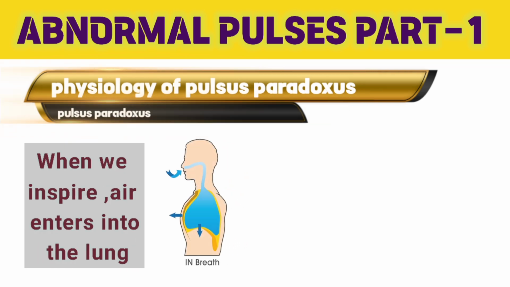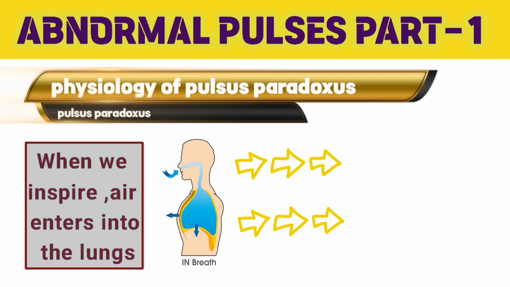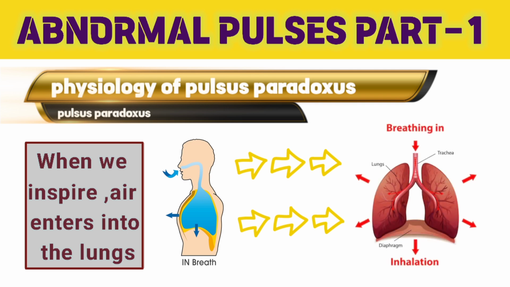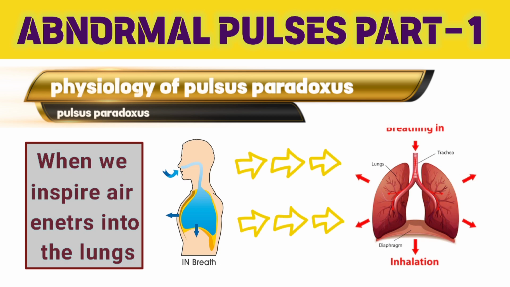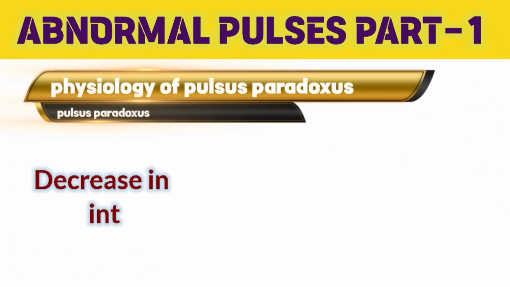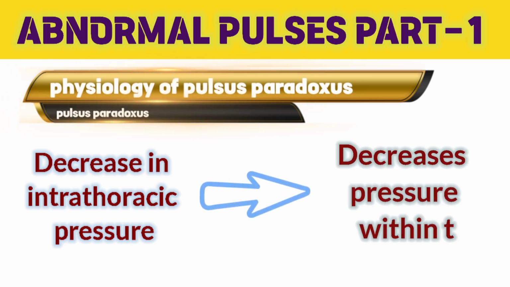Generally, when we inspire, the pressure within the thoracic cavity will decrease. So, outside air from the environment flows into the lungs. We know that air flows from a high pressure region to a low pressure region. During inspiration, there is a decrease in the intrathoracic pressure, which decreases the pressure within the lungs. So, air flows from outside into the lungs. Along with this entry of air, this decrease in intrathoracic pressure also decreases the pressure within the right atrium.